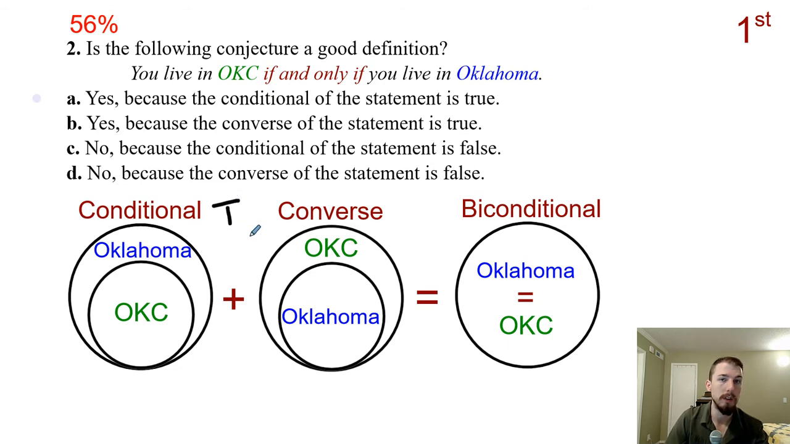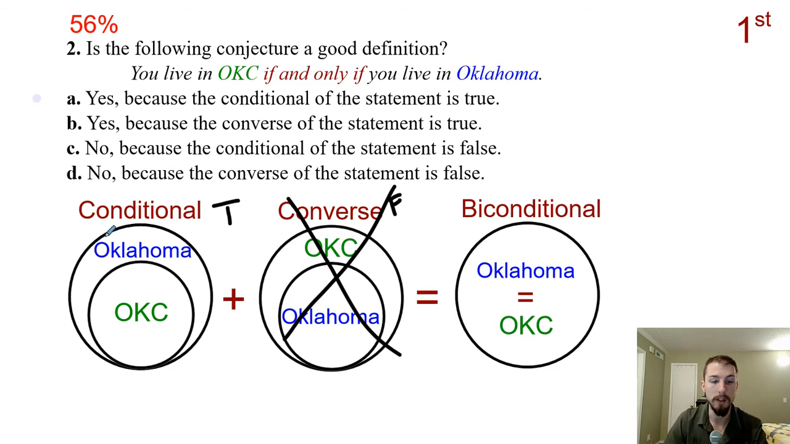But the question is, if it's a good definition, then it will be reversible. So what about the converse of the statement when I switch the order? If you live in Oklahoma, does that mean that you have to live in Oklahoma City? No, that's not true. There are many cities and towns in Oklahoma that are not Oklahoma City. The Oklahoma City metro area is very large, but it's not the entire state. So the converse of the statement is false. This is not truly a reversible statement, so it's not a good definition. It is a description. If you live in Oklahoma City, you do live in Oklahoma. That's a description of what it means to live in Oklahoma City, but we can't define living in Oklahoma by living in Oklahoma City. Those are not the same thing.